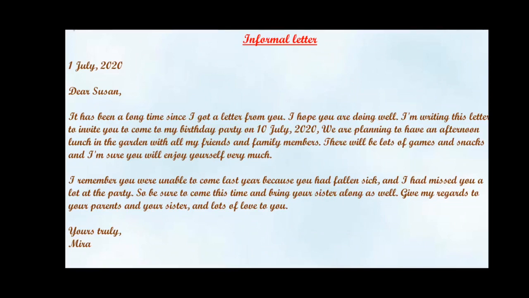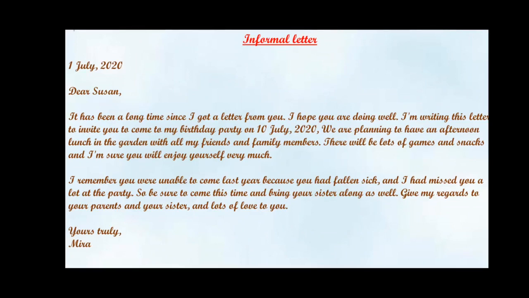It has been a long time since I got a letter from you. I hope you are doing well. I am writing this letter to invite you to come to my birthday party on 10th July 2020. We are planning to have an afternoon lunch in the garden with all my friends and family members. There will be lots of games and snacks, and I am sure you will enjoy yourself very much.